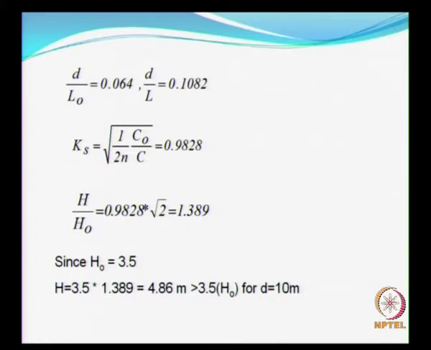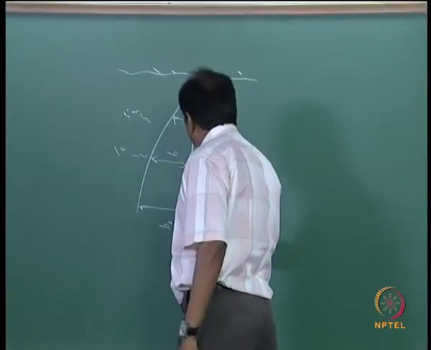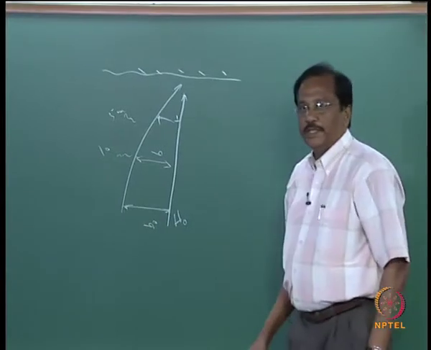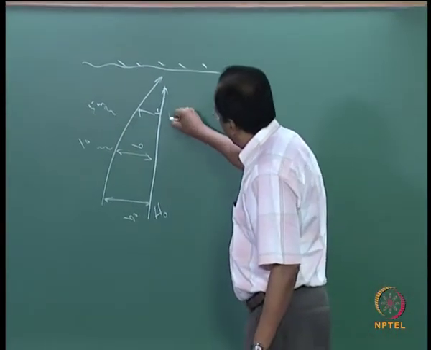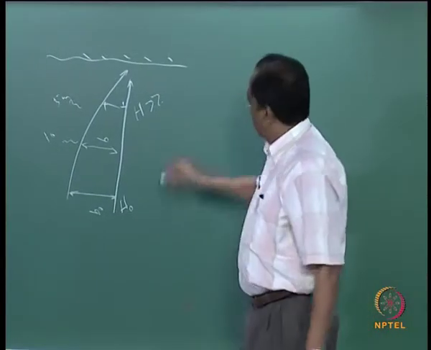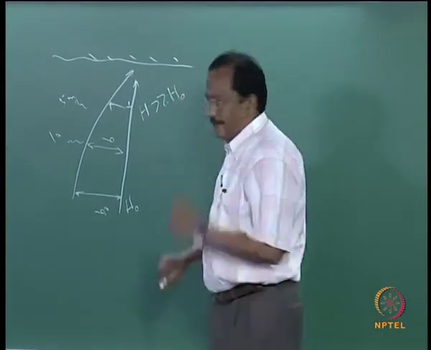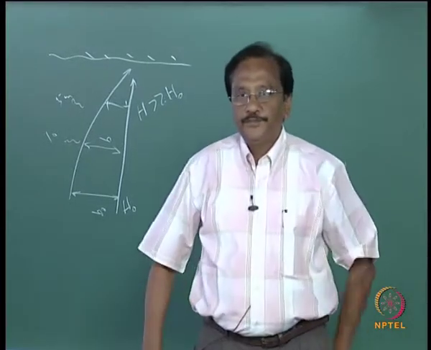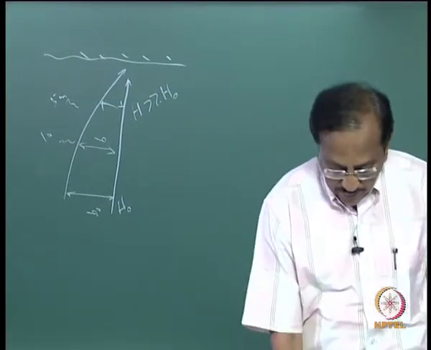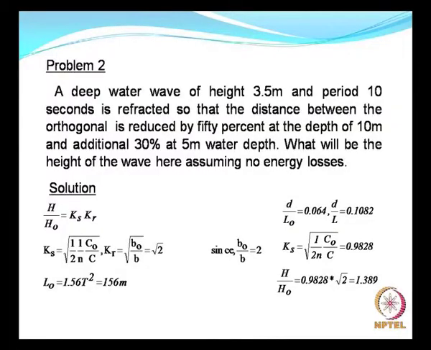So you see that if this is the deep water wave height, if there is a convergence of the orthogonals, the wave height is going to increase compared to H naught. Is that clear? What was the deep water wave height? The deep water wave height was given as 3.5 meters.